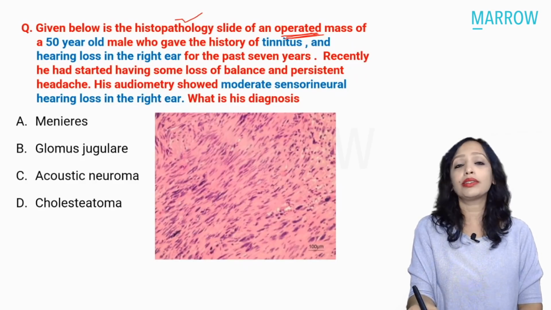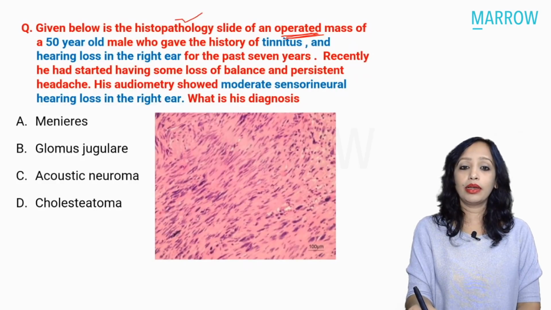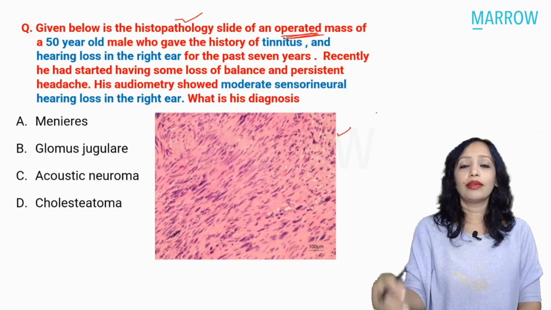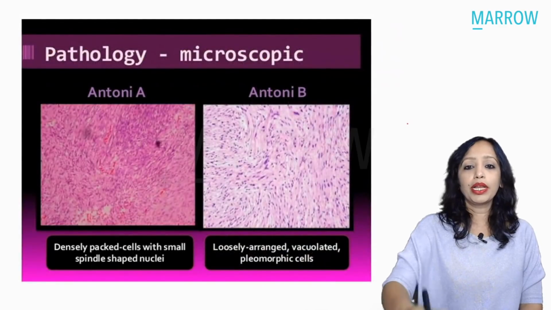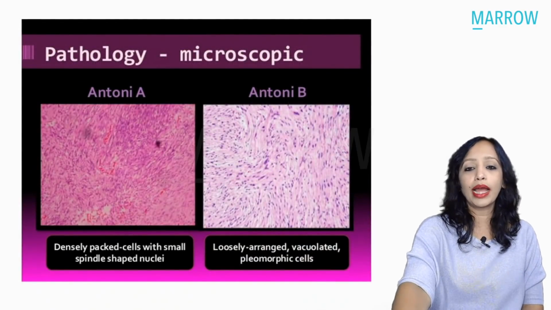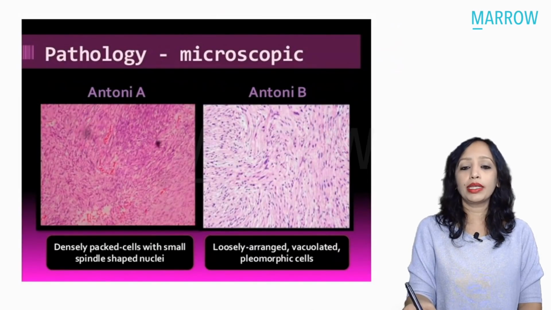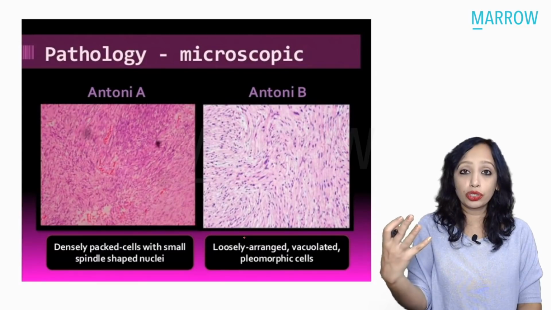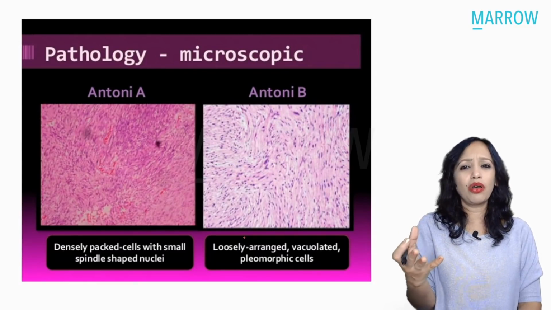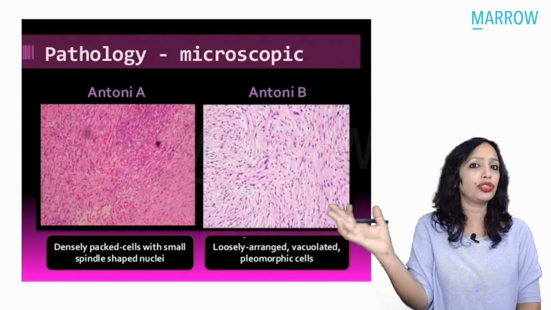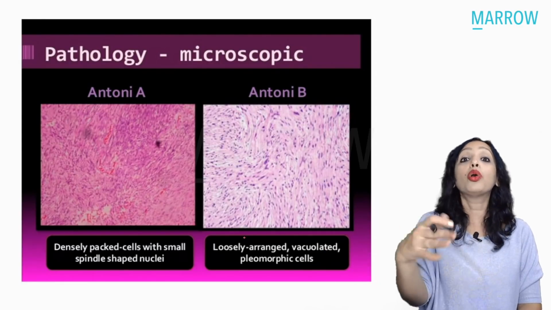Even the history is telling us, and yes, the histopathology. What is the histopathology showing you? Yes, this is the Antoni type A, the typically closely packed Antoni type A, or the Antoni type B appearance. The Antoni type B is the loosely arranged, vacuolated, which contains lots of cysts. Now, what is the significance of knowing this microscopic appearance and dividing it into Antoni type A and Antoni type B when it is anyway post-operative?